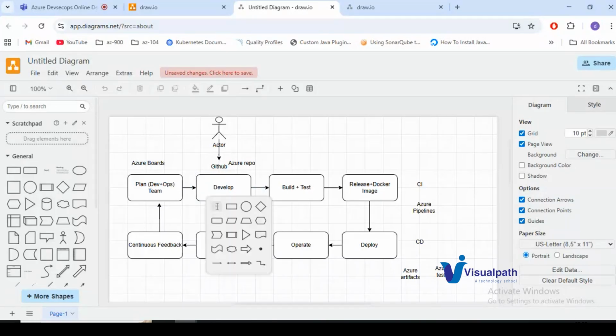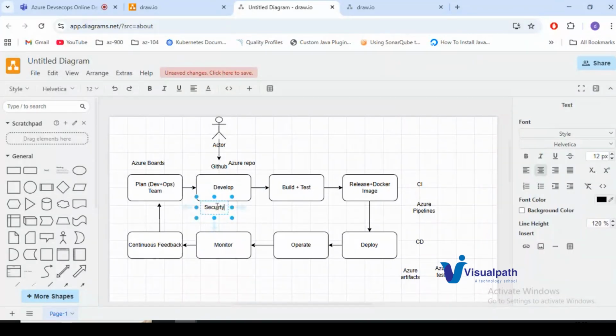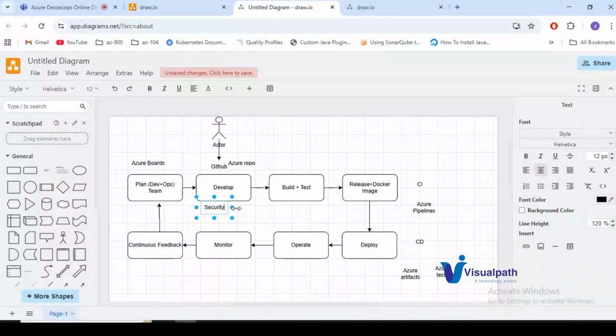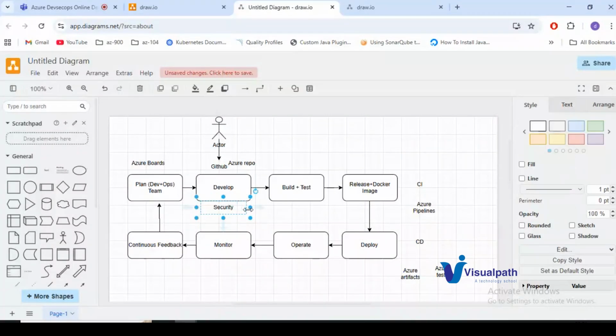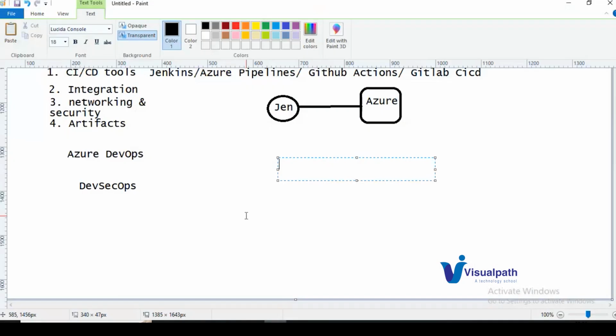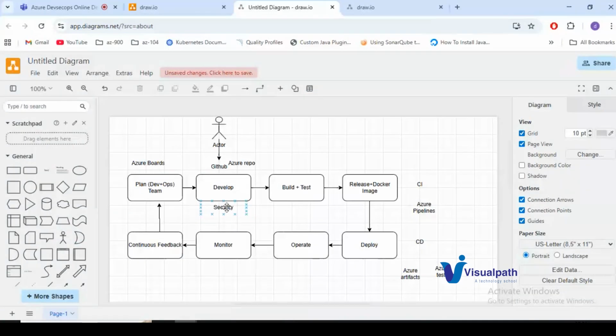Security here means security testing. At the first stage, we'll scan the source code that the development team has written, before building the application. Before building, I'll securely scan my source code and identify vulnerabilities. Vulnerabilities are rated critical, high, medium, or low.